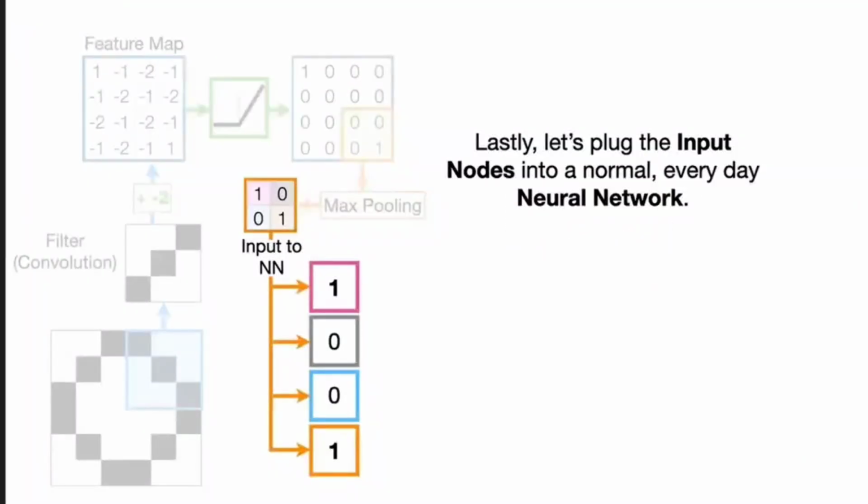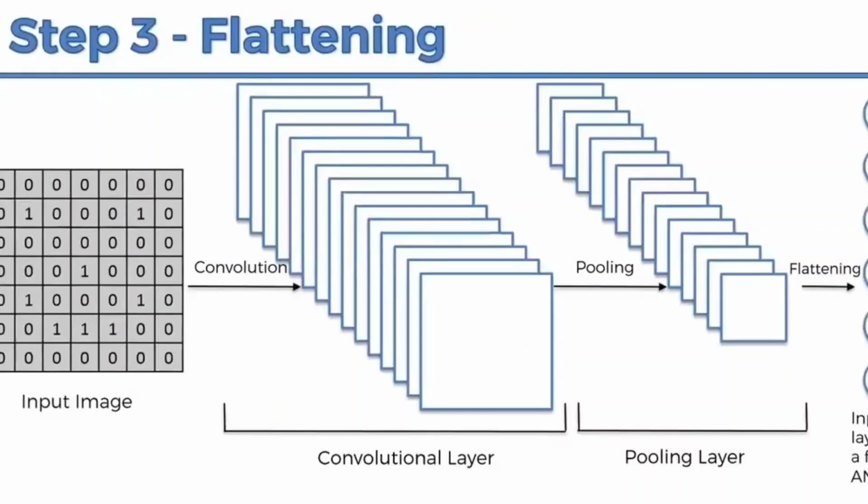Multiple types of filters will be applied. And the filters will be adjusted based on backpropagation. Backpropagation means based on the error. If the error is more, it is going to adjust accordingly. Is that clear? So convolution followed by pooling followed by flattening.